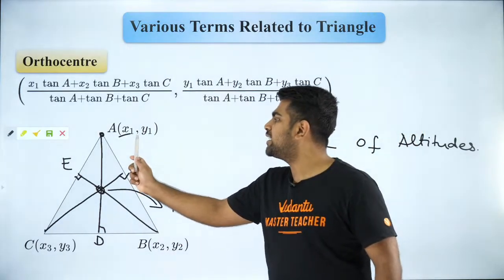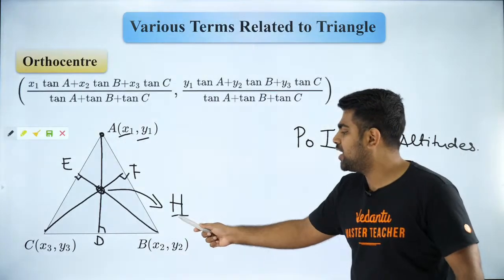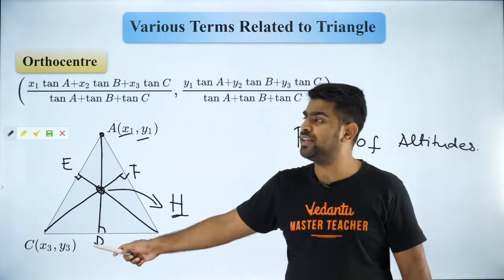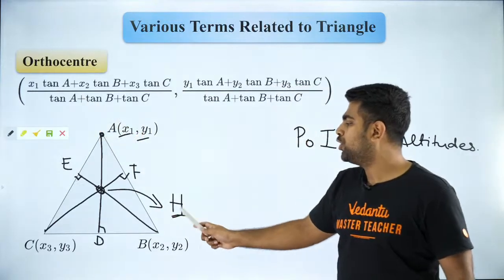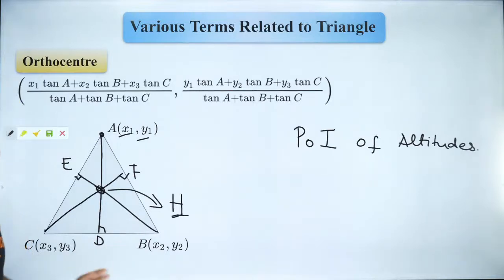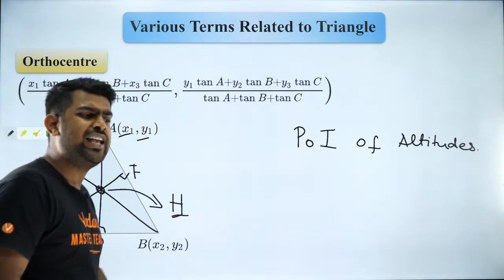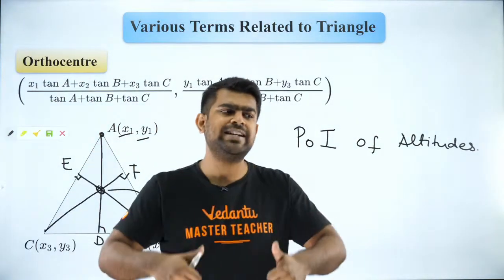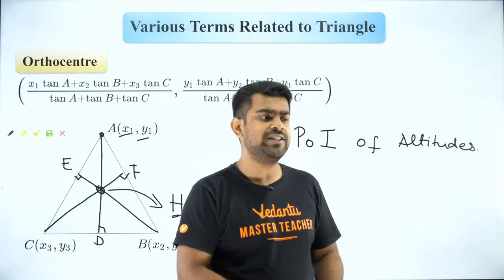So when the vertices are given, sir, how do I find H, sir? When the vertices are given, this is a formula you have to use to find the coordinates of the orthocenter. But this formula is almost never used. It has never been asked in JEE Mains and it will never be asked in the future also, because it is not very important. Most of the time, you can ask me, sir, if you are saying the formula is not used, then how will I find the orthocenter? Then why are you even teaching this?